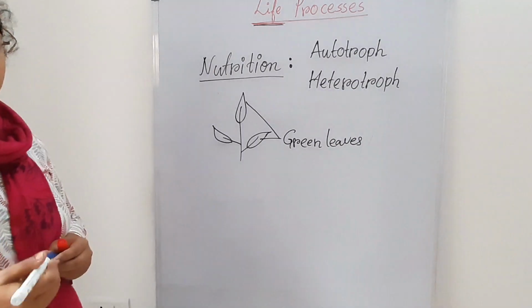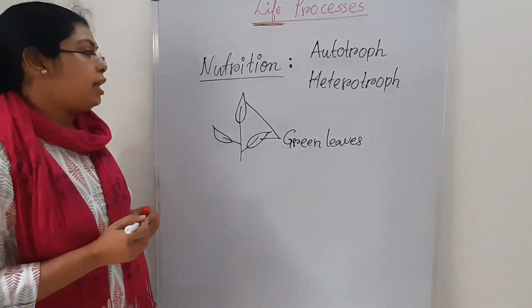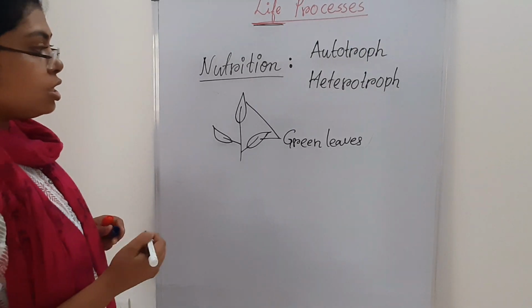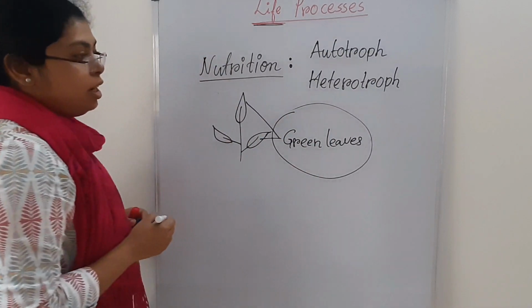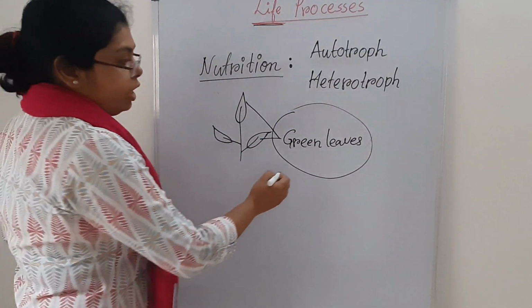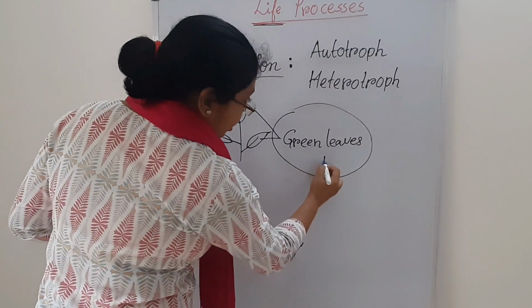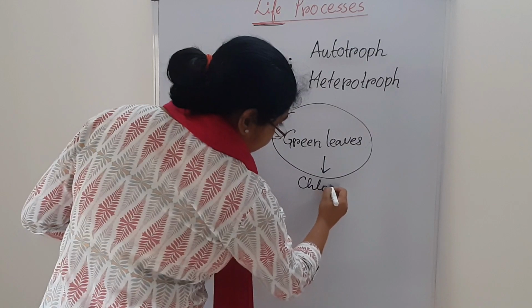So what do they actually do with those green leaves? They are able to synthesize their own food within the green leaves. One important thing: within the green leaves is the chlorophyll.